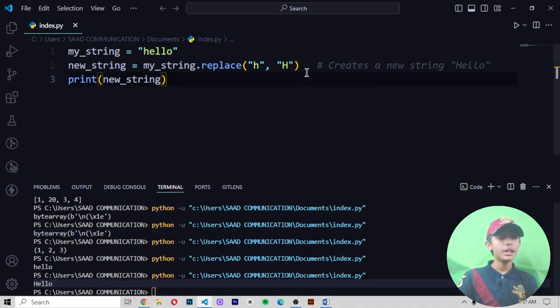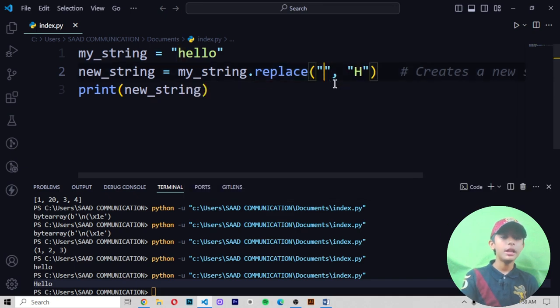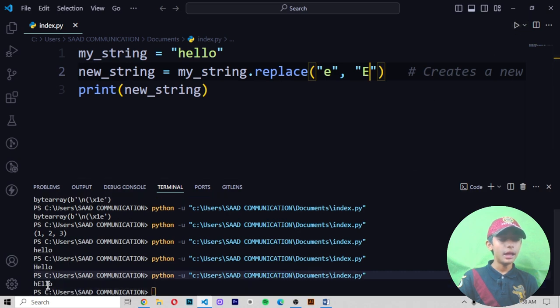Why does it give me the H in capital? Because here I first of all use the dot replace method. The dot replace method will replace any word. I replace H with capital H. If I say E into capital E, it gives me H then E in capital. Here you can see it.